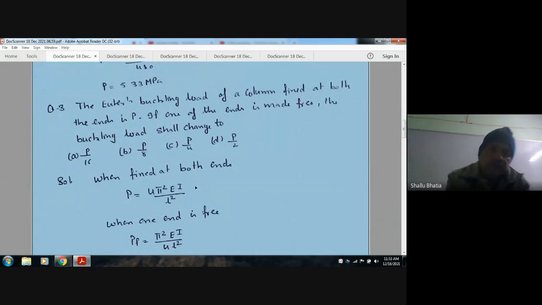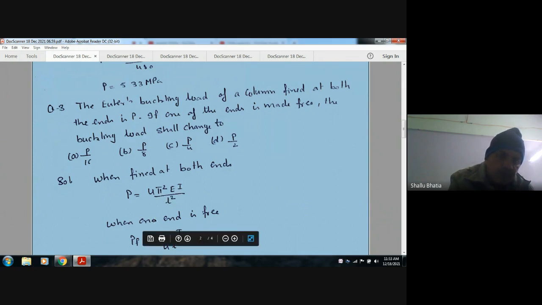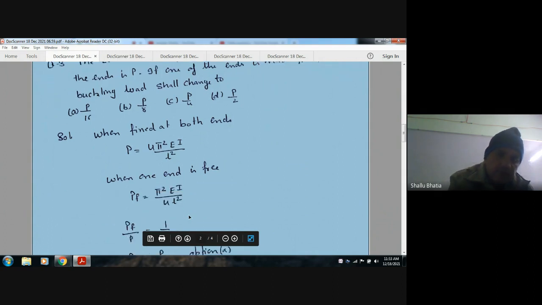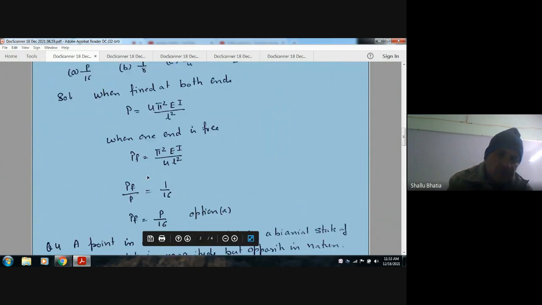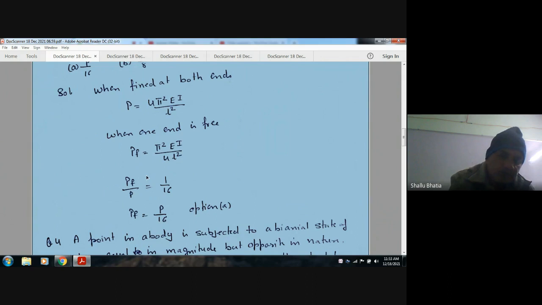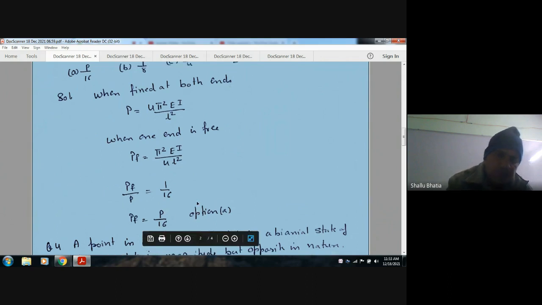Next, the Euler buckling load of a column fixed at both ends is P. If one of the ends is made free, the buckling load shall change to: A, P by 16; B, P by 8; C, P by 4; D, P by 10. When both ends are fixed, the Euler load is P equals 4 pi square EI by L square. When one end is fixed and the other is free, it is given as pi square EI by 4L square. So the ratio of these two is P_F by P equals 1 by 16. So P_F is P by 16. Option A is the answer.